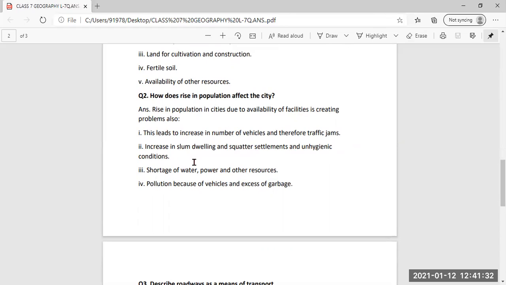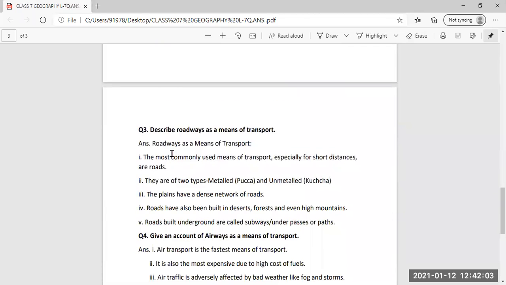Next, there will be an increase in slum dwellings, squatter settlements, and unhygienic conditions. Slum dwellings will be there when people live anywhere they feel like, in kacha houses and huts, where the conditions are unhygienic and very bad, due to the rise of the population. Then there will be a shortage of water, power, and other resources, plus pollution because of vehicles and an excess of garbage.